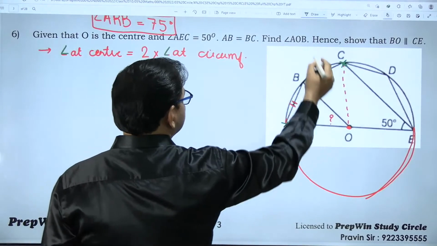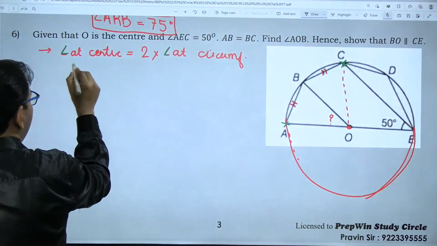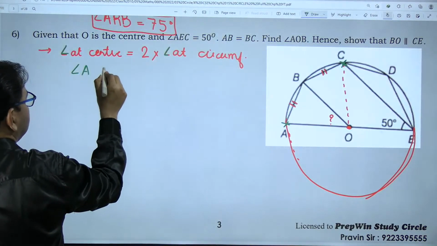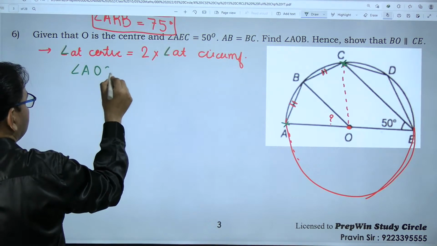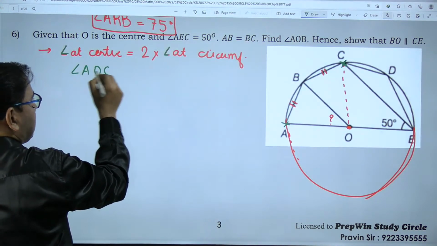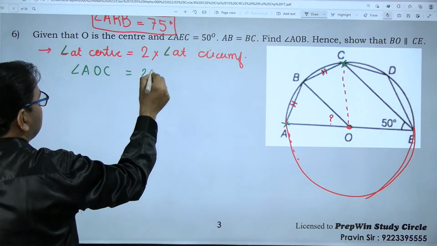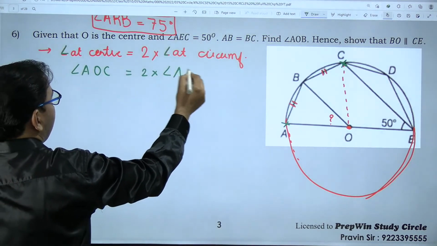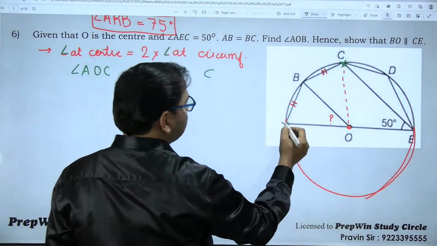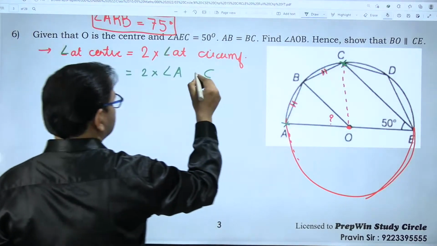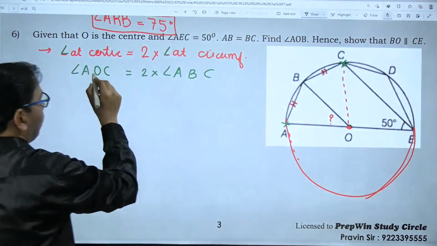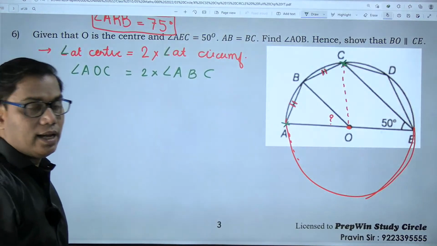Angle at center is which angle? Angle AOC, with endpoints A and C. These angles should also have the same endpoints A and C. Which is the angle on the circumference? ABC. Please make note of this. Their starting point and endpoints are the same.